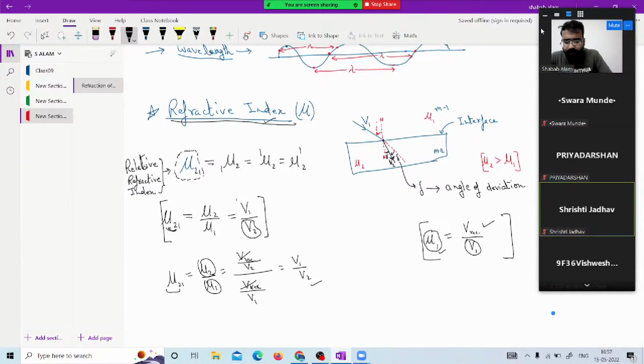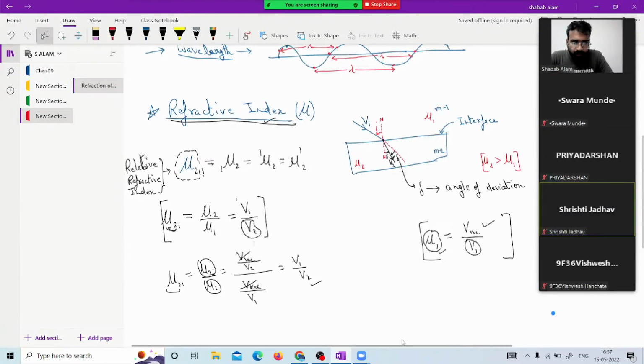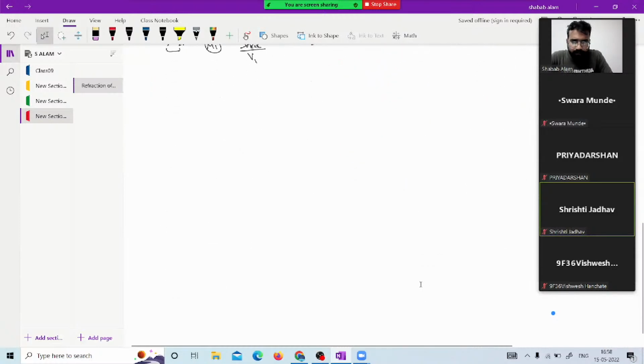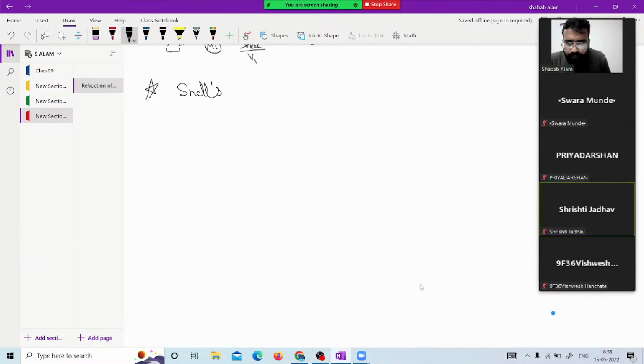Let us figure out how the terms change. There was a scientist named Snell. He made a few observations. Let us figure out those observations to tell what the refractive index is. So, Snell's law.